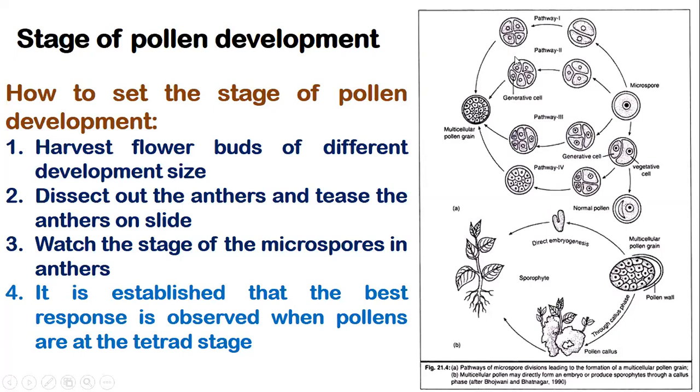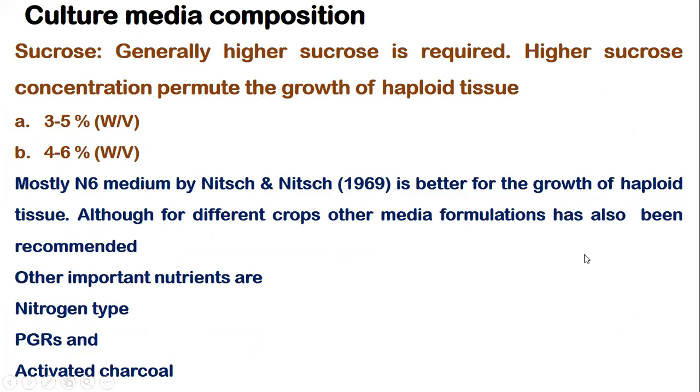So it has been found that the tetrad stage is best, but nevertheless, it has been also recorded from the mature pollens, but not beyond mature pollens. If it has entered here, then you can't get it from there. Then it's not possible.